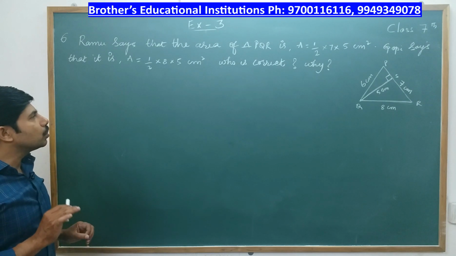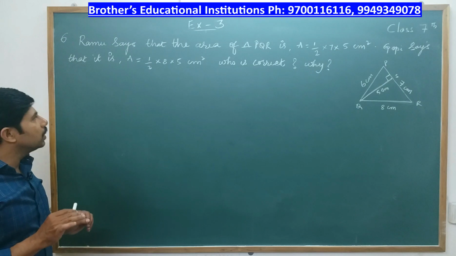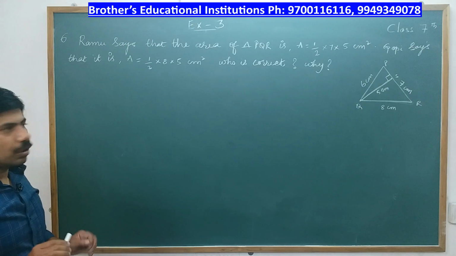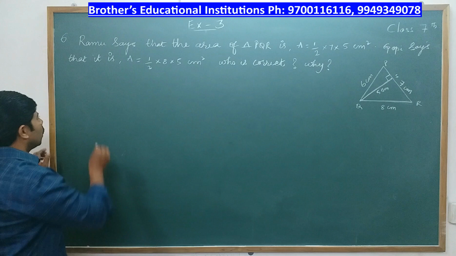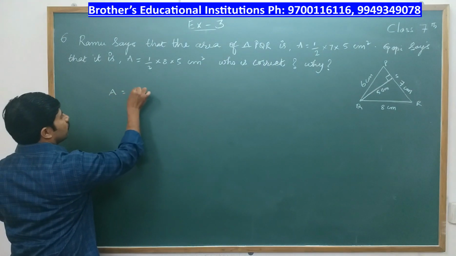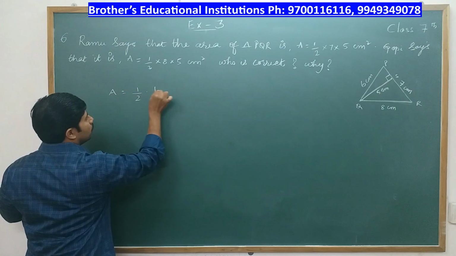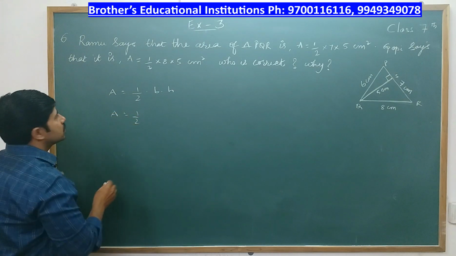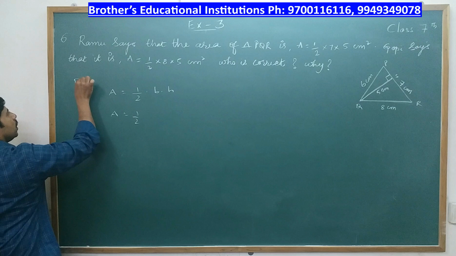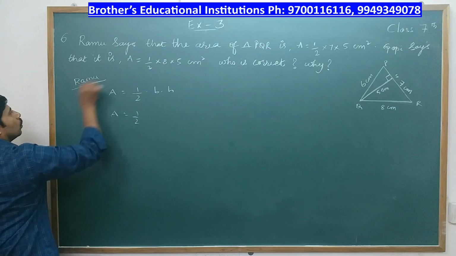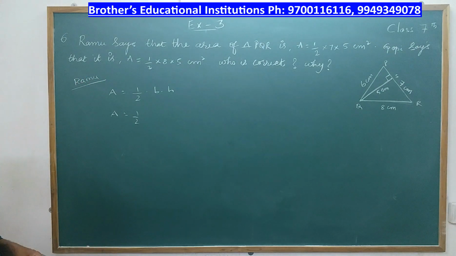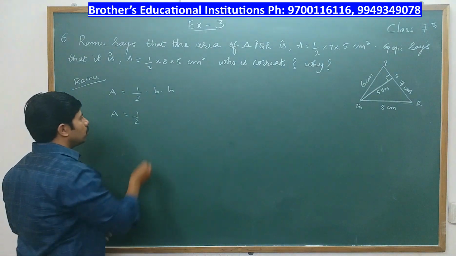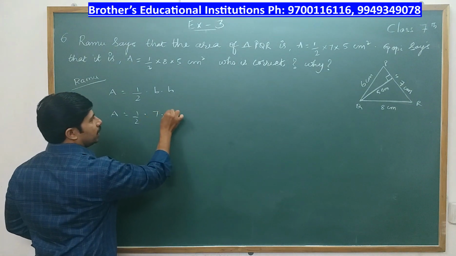He is wrong. So who is correct? Only Ramu is correct. Gopi is wrong. Why? Because see, we write. So what is area of triangle? Area of triangle is half into base into height. So first we are considering Ramu. So whatever Ramu says we write. So half into base. So according to Ramu, the base is 7 and height is 5.